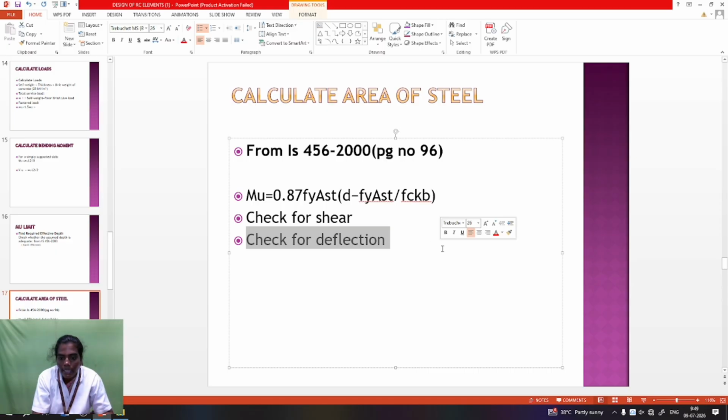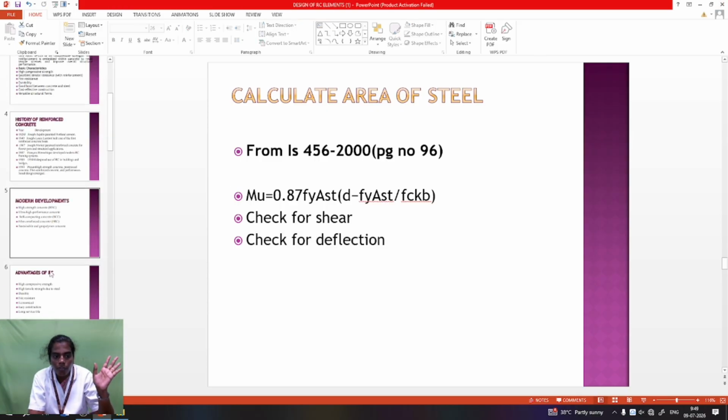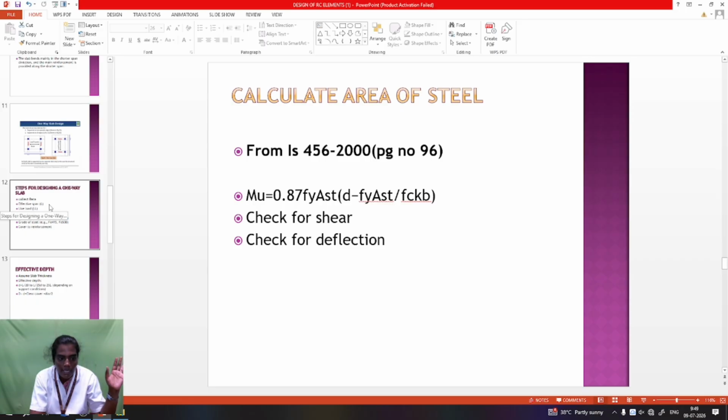Next, check for deflection. Check for deflection is also an important one. The deflection check is based on your basic L by d value. In your code book, page number 36, check the formula. After that, calculate the L by d actual. So L by d maximum, some formulas are given. L by d basic into some coefficients, Kt, Kc and Kf. The graphs are provided in the code book. You take the formula and solve with that procedure. So this is the procedure for designing the one-way slab.